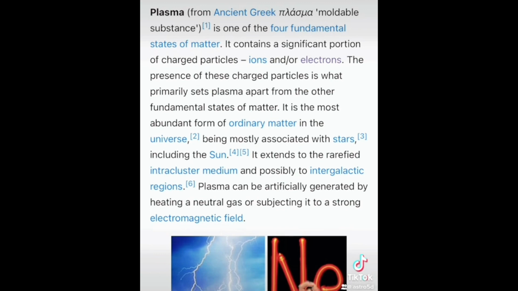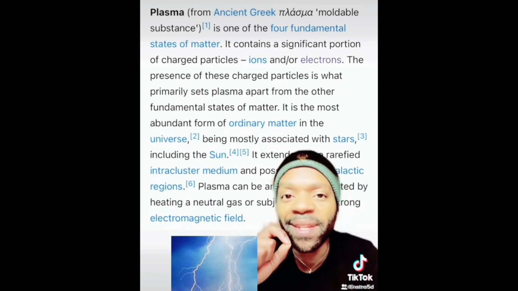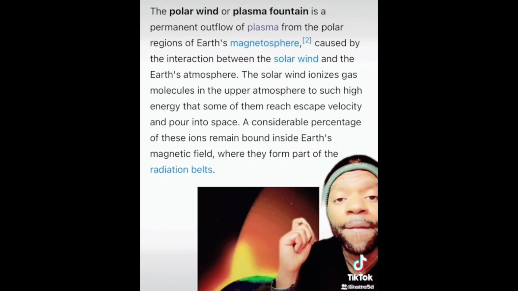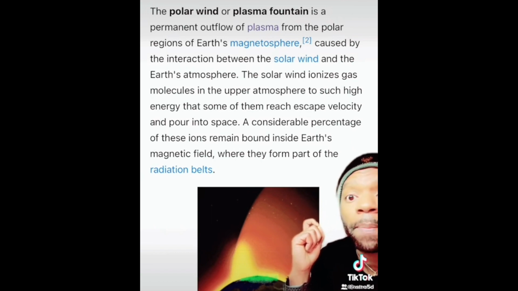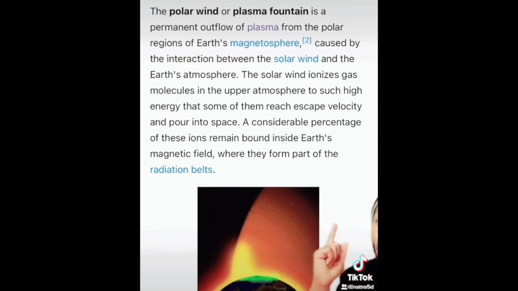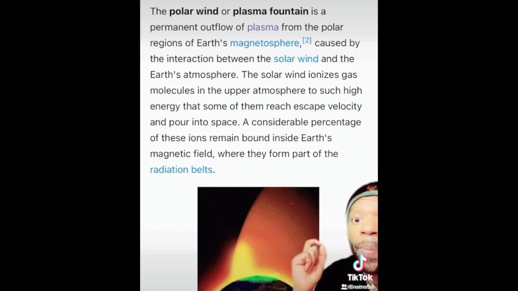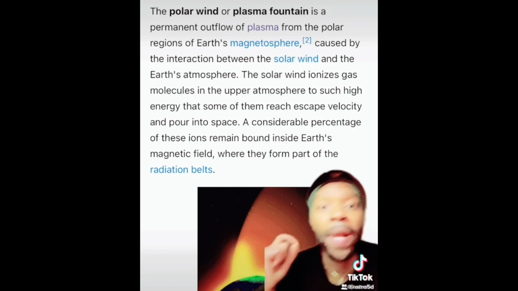Plasma can be artificially generated by heating a neutral gas or subjecting it to a strong electromagnetic field. For the advanced students in the class, you know where I'm going with this. Now, the polar wind or plasma fountain is a permanent outflow of plasma from the polar regions of Earth's magnetosphere. Remember ionization. The solar wind ionizes gas molecules in the upper atmosphere to such high energy that some of them reach escape velocity and pour into space. And remember, space is just a period of time. A considerable percentage of these ions remain bound inside Earth's magnetic field, where they form part of the radiation belts.